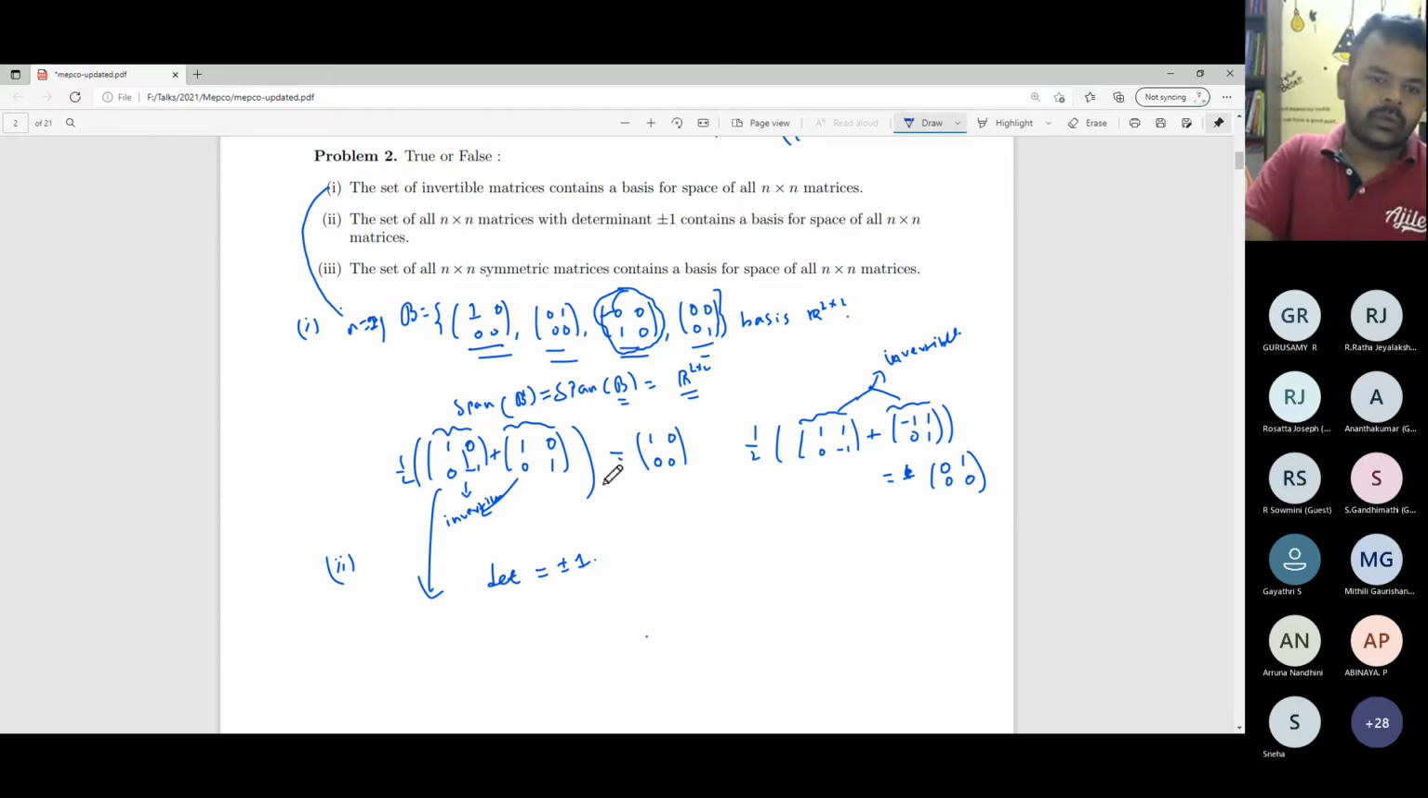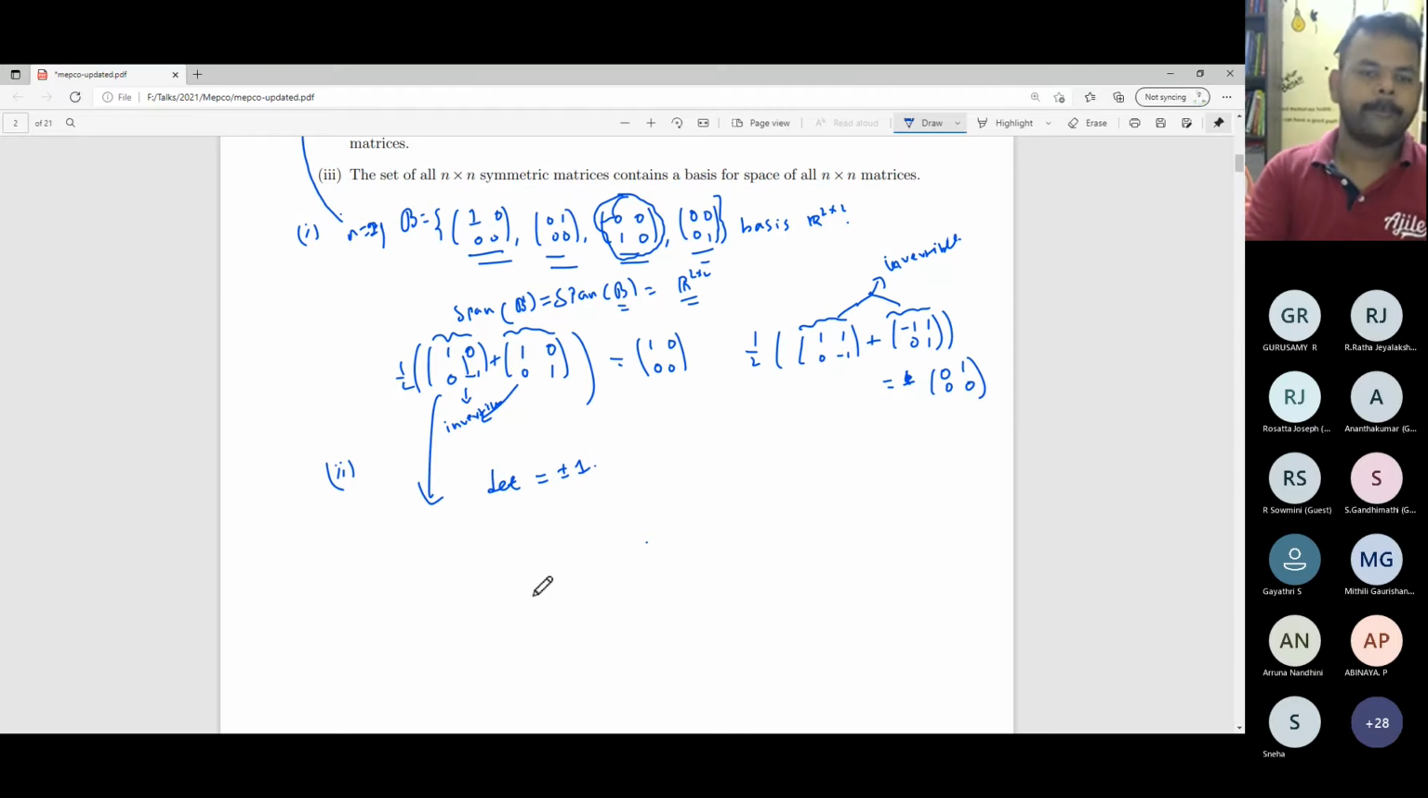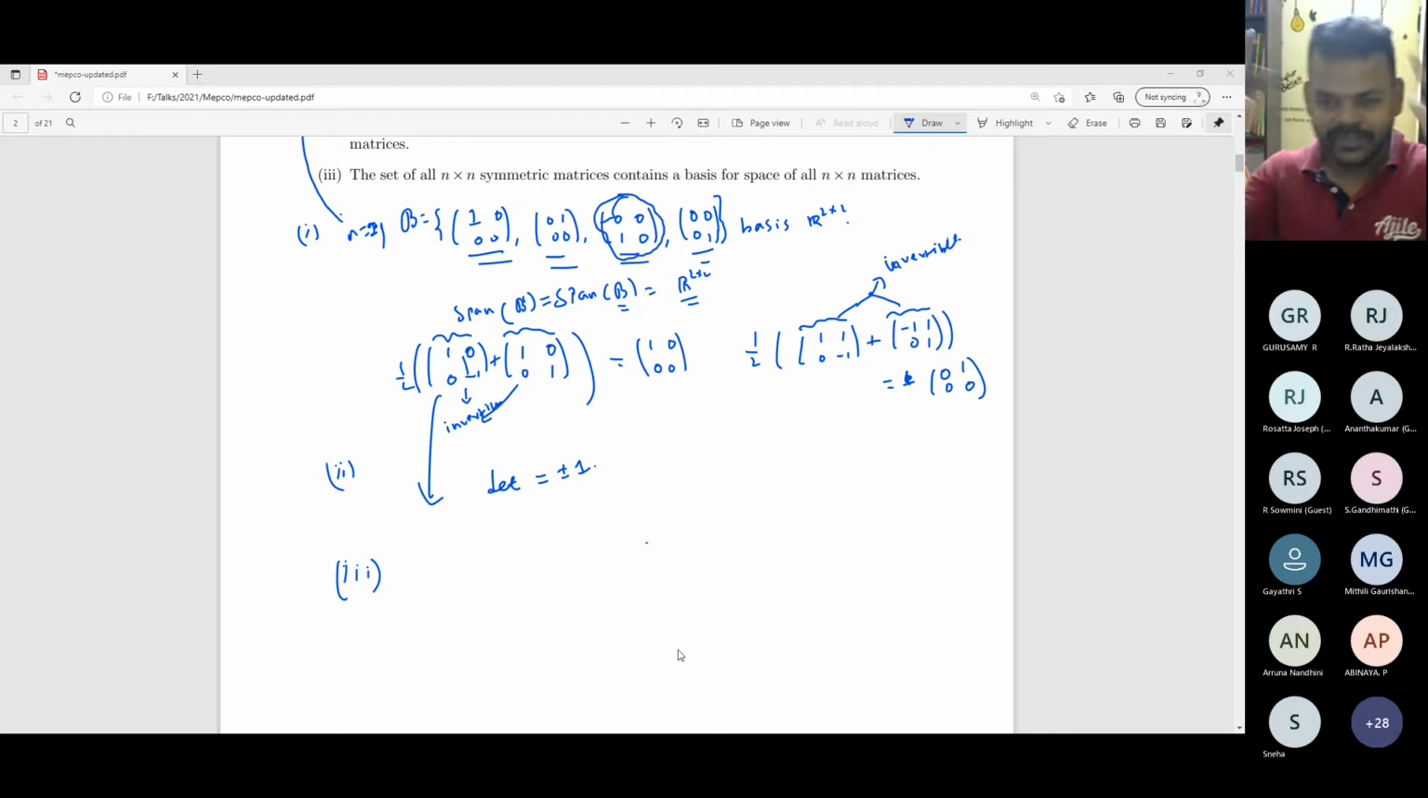Okay. What about the next question? The set of all n by n symmetric matrices. Do they contain a basis for the space of all n by n matrices? Some of the questions are extremely simple; we will be thinking at some other level. So what do you know about the set of all symmetric matrices? Are they a vector space? Yes, sir. It's a vector space.